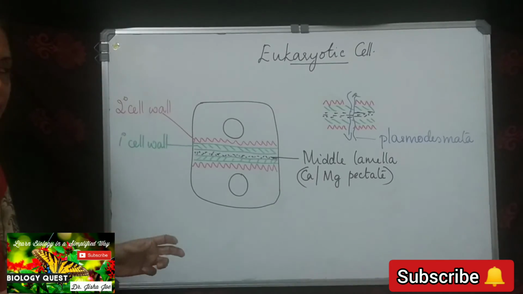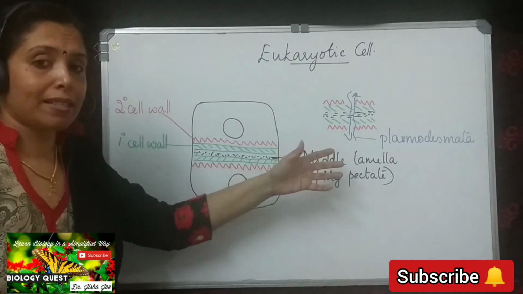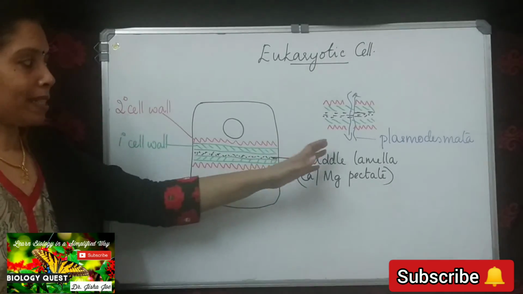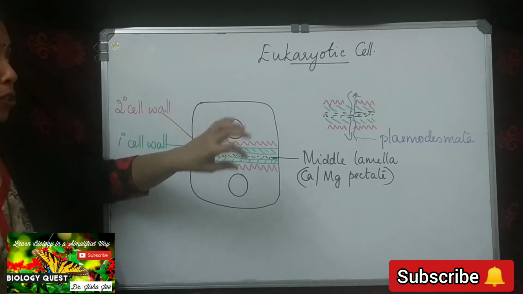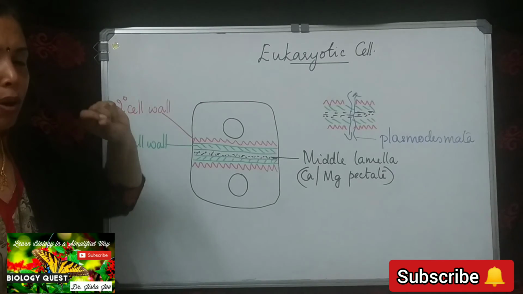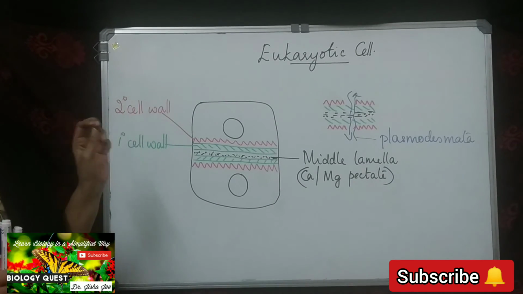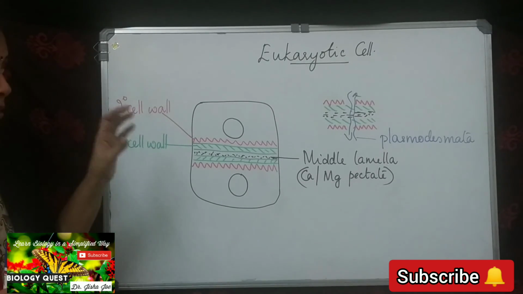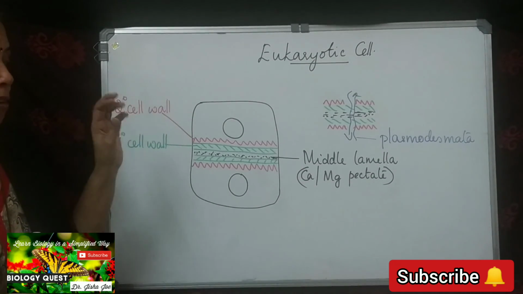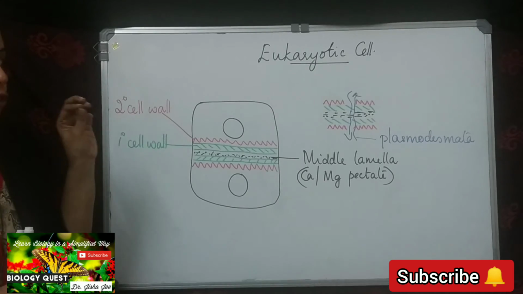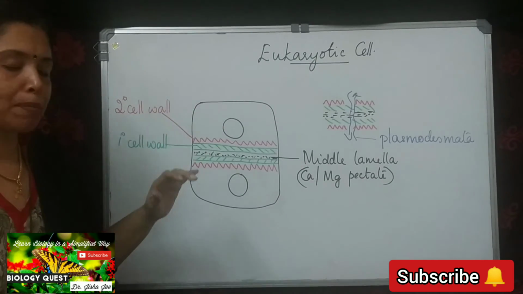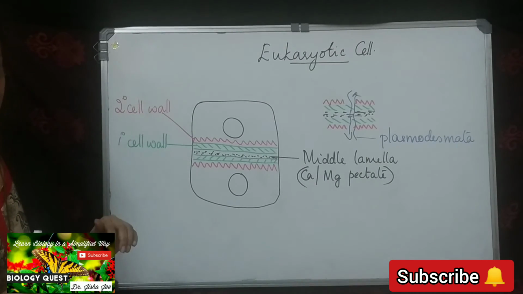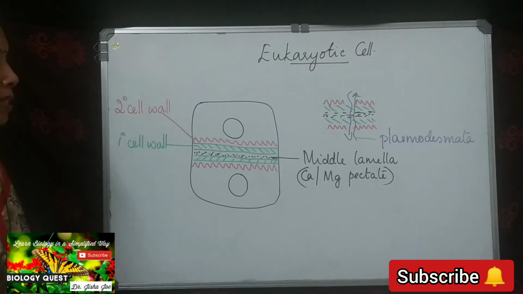In these regions, the secondary cell wall deposition will not take place. The plasmodesmatal connections occur through the primary cell wall and the middle lamella. The middle lamella and the cell wall are provided with minute pores through which cytoplasmic connections exist between the adjacent cells. So I hope that is clear to you.